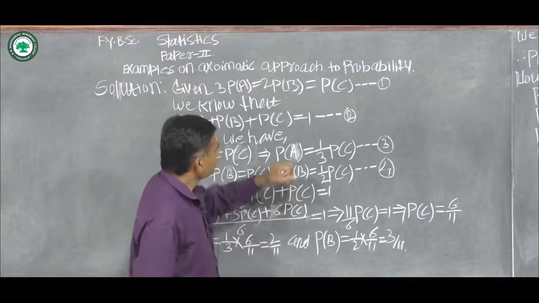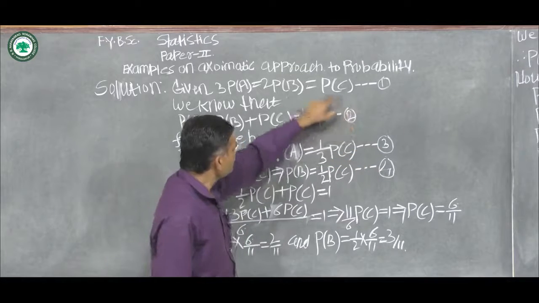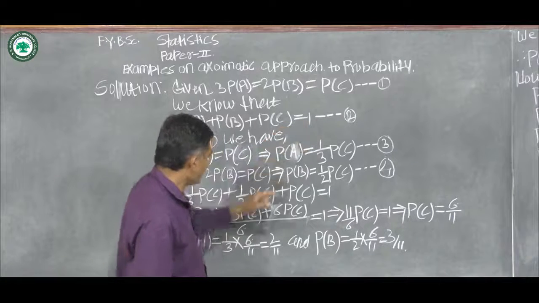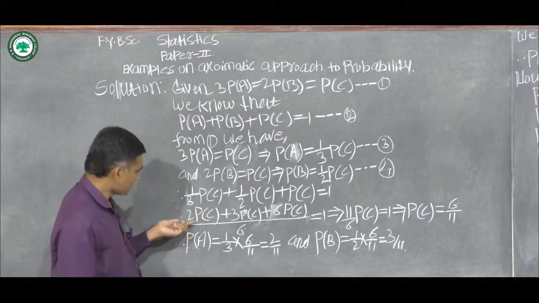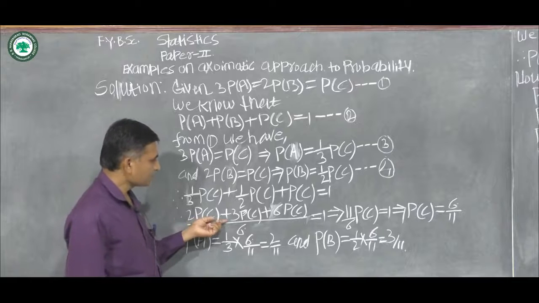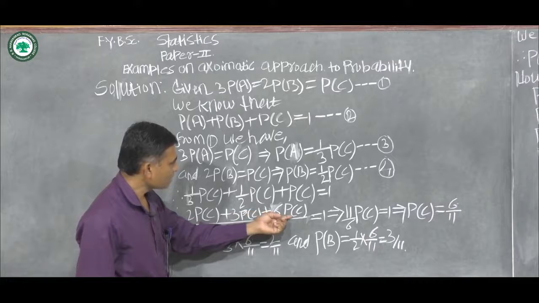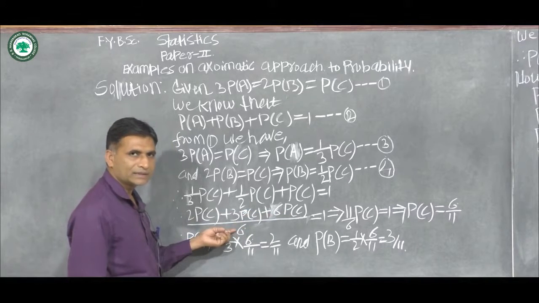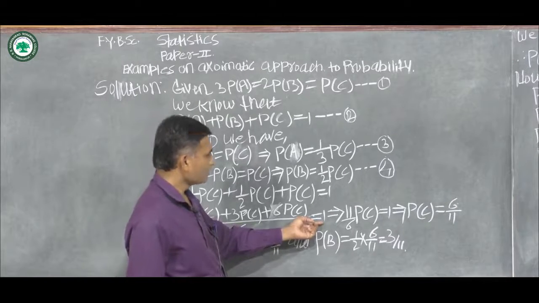Then using 3 and 4 in equation 2, we have this equation, that is 2 into probability of C plus 3 into probability of C plus 6 into probability of C, divided by 6, is equal to 1.